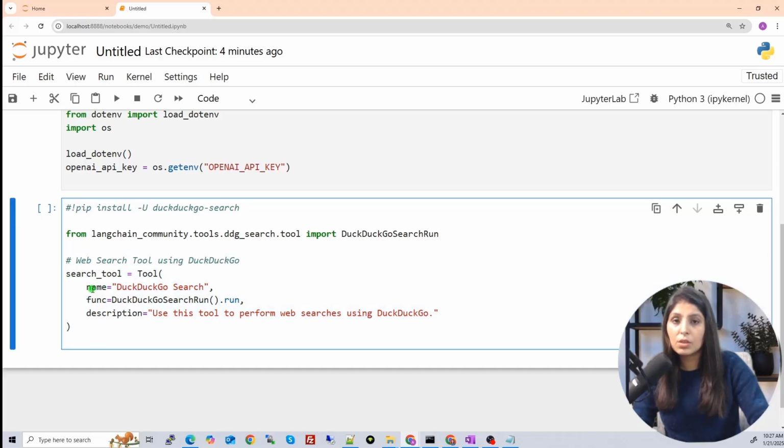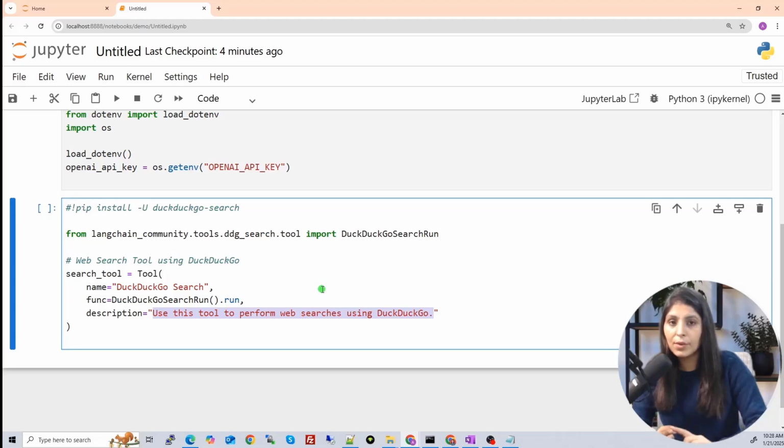Remember, in my previous video I explained that whenever you want to create tools, you need to provide these three things. First is the name of the tool. Second is the function; over here you write the function name dot run, meaning we want to run this function. When the tool is called, this function will be executed. And then the description. This description tells our LLM what the purpose of this function is.